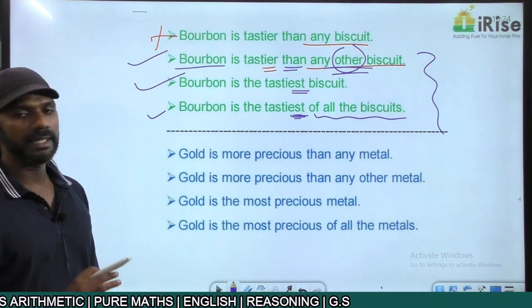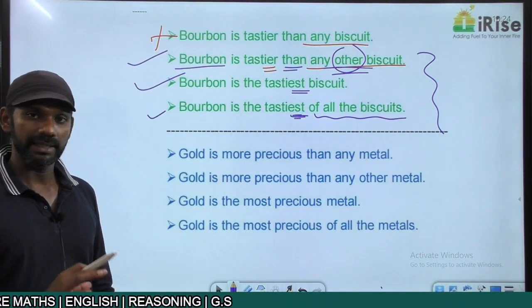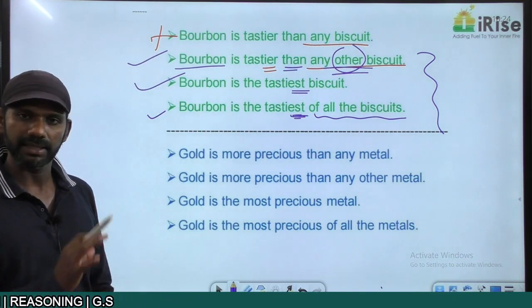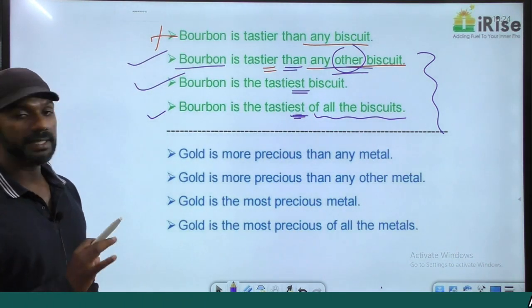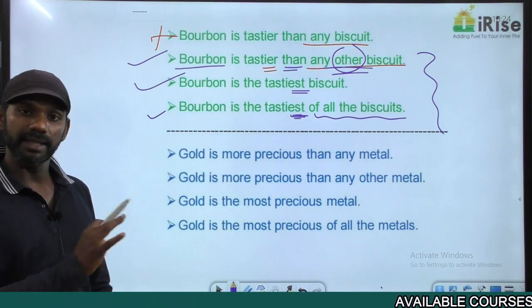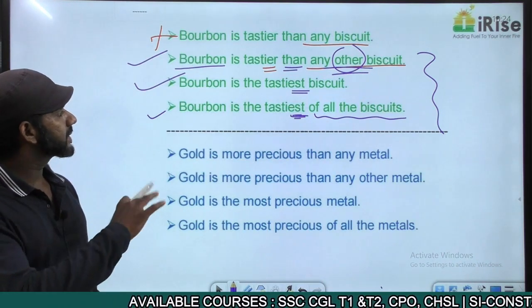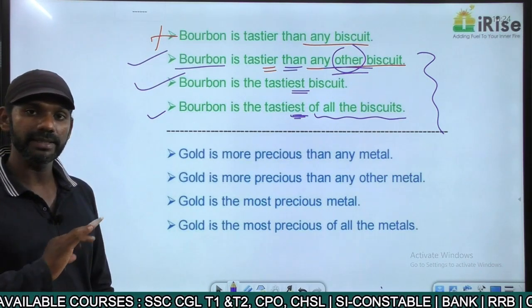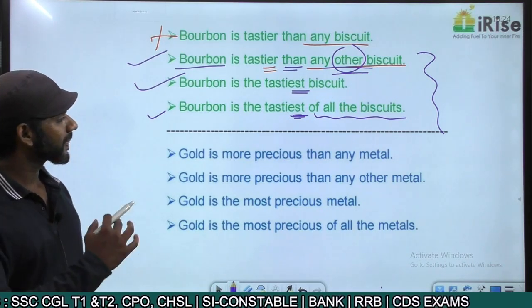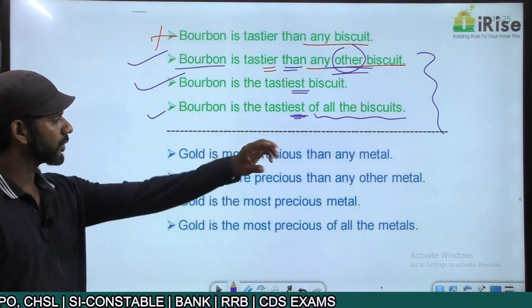Bourbon is tastier than any other biscuit. Any other biscuits is wrong. Any other biscuit is the same as Bourbon is the tastiest biscuit. And that is the same as Bourbon is the tastiest of all the biscuits. These three statements are grammatically correct and convey the same meaning. Come to these sentences, these four.